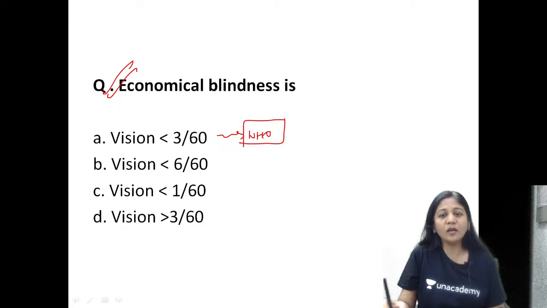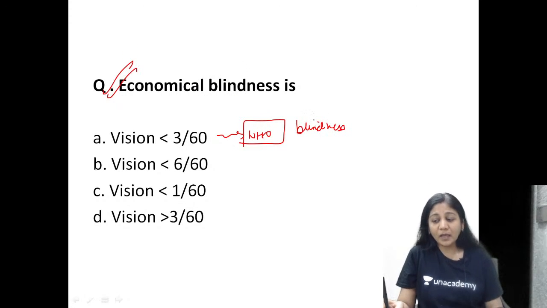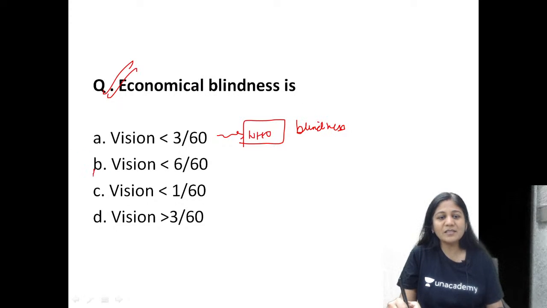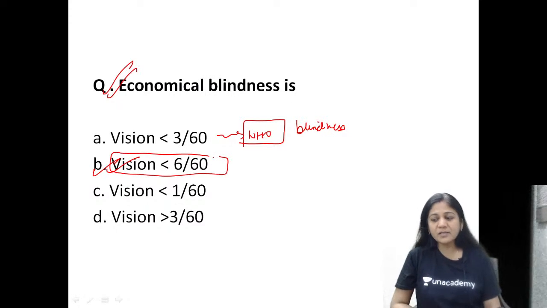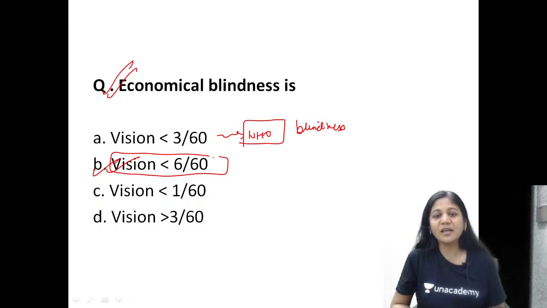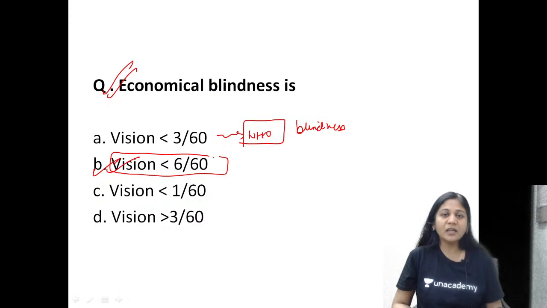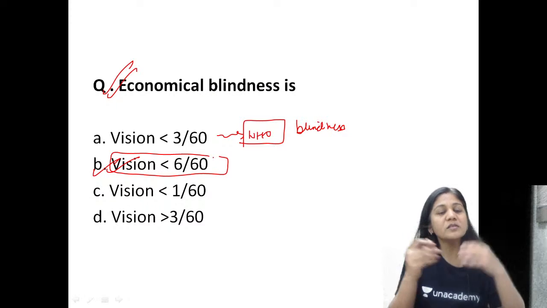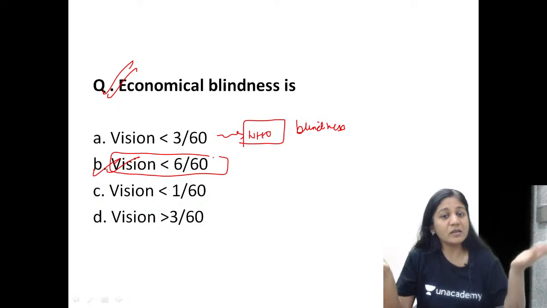But when I ask you economic blindness, the answer is different. Option B is your correct answer. All of you are wrong here. Economic blindness is a condition when your vision is less than 6/60. Now, why have we produced this term? What is the rationale of this term?